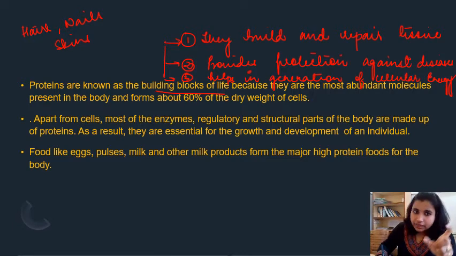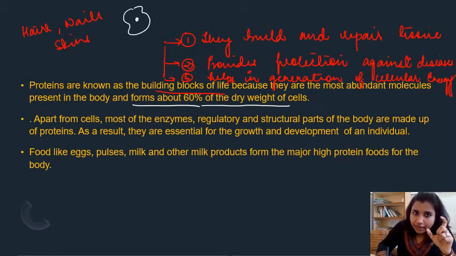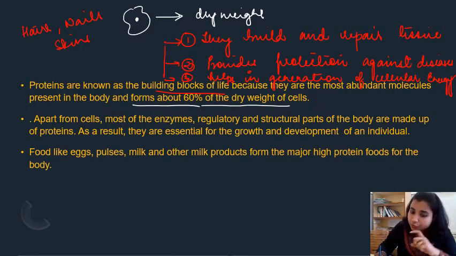So we also call protein the building blocks of life because they are the most abundant molecules present in the body and form about 60% of the dry weight of the cell. So what is 60% of dry weight? Suppose you have taken a cell here, right? And if you measure the dry weight of the cell, you will find that 60% of the weight is because of the protein. So they constitute 60% of the dry weight of the cell, right?